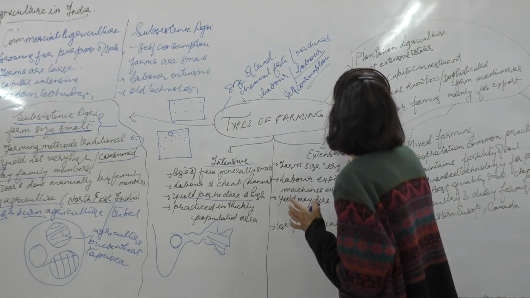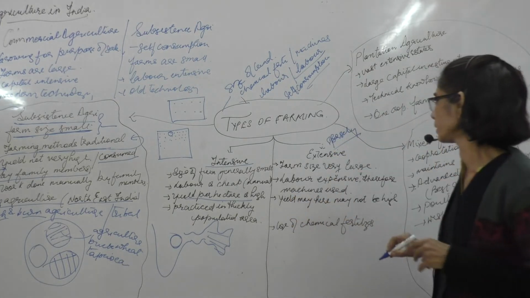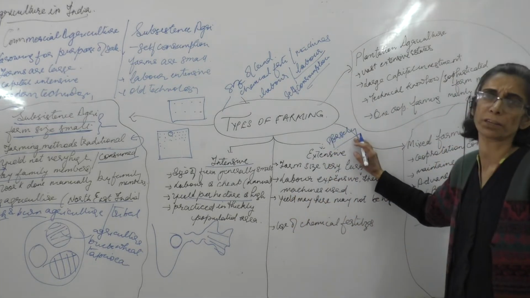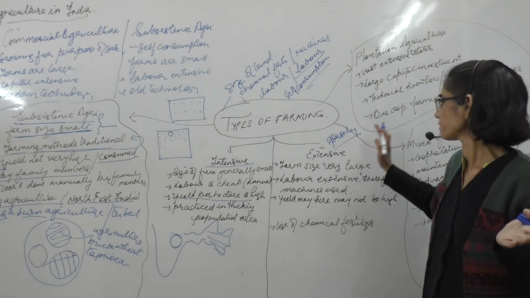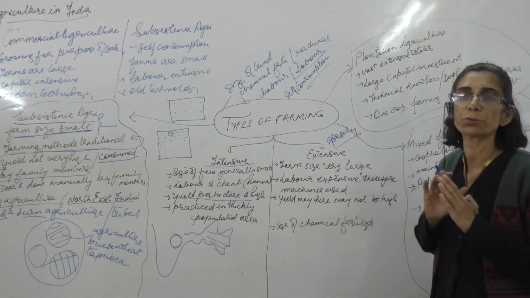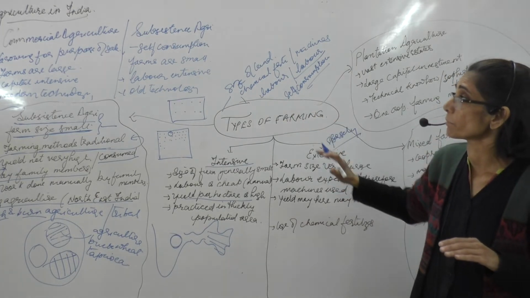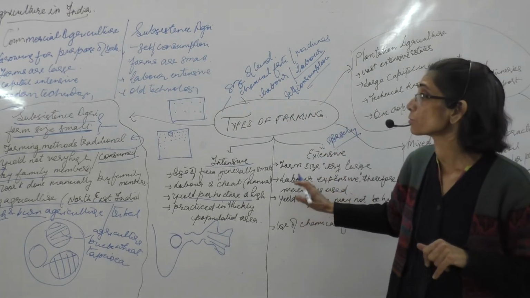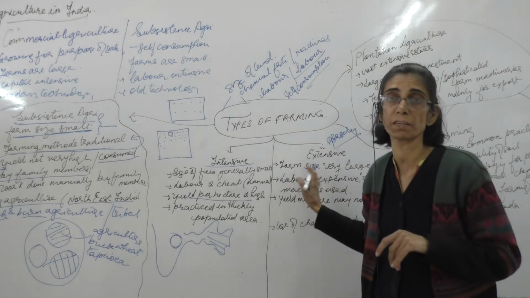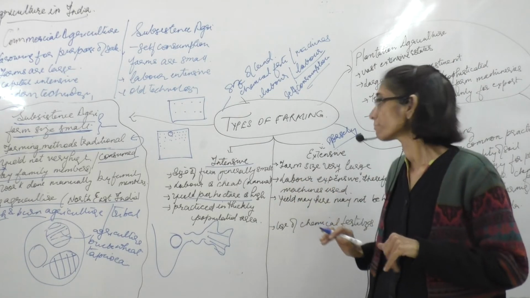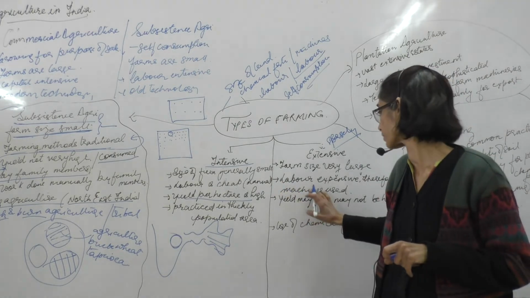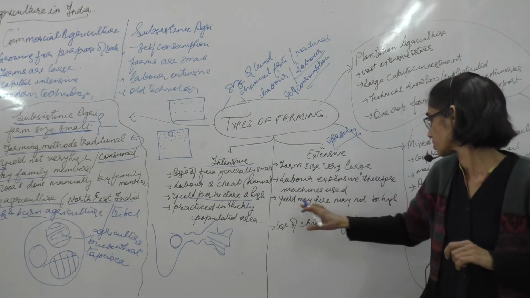The region may not be very densely populated. The population pressure may not be very high on the land, and that is why they have to use the machines. That means this is a method of commercial farming where a lot of capital investment has to be done by the farmer. It's a capital intensive kind of agriculture.